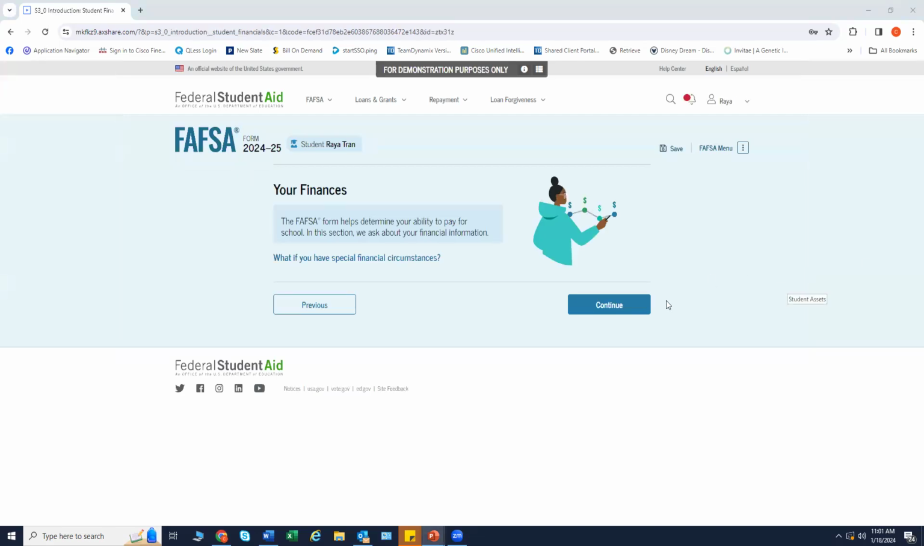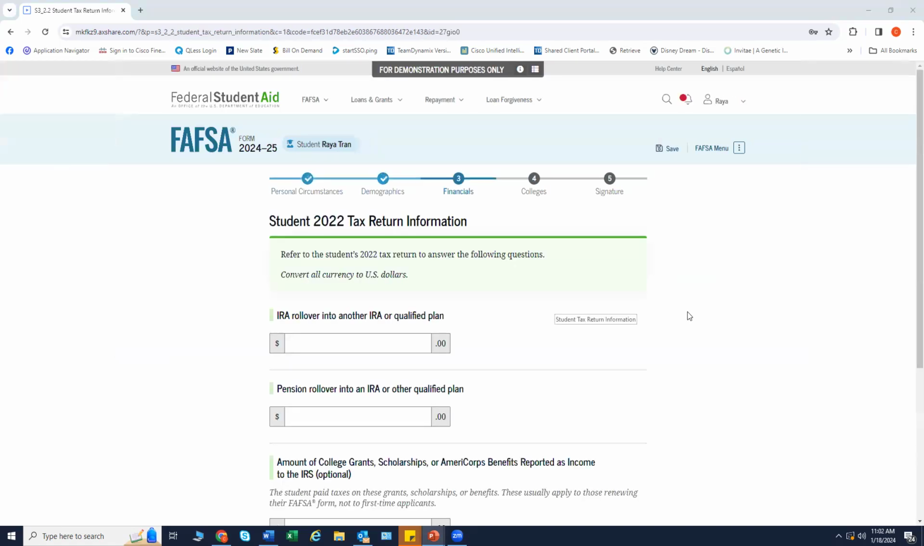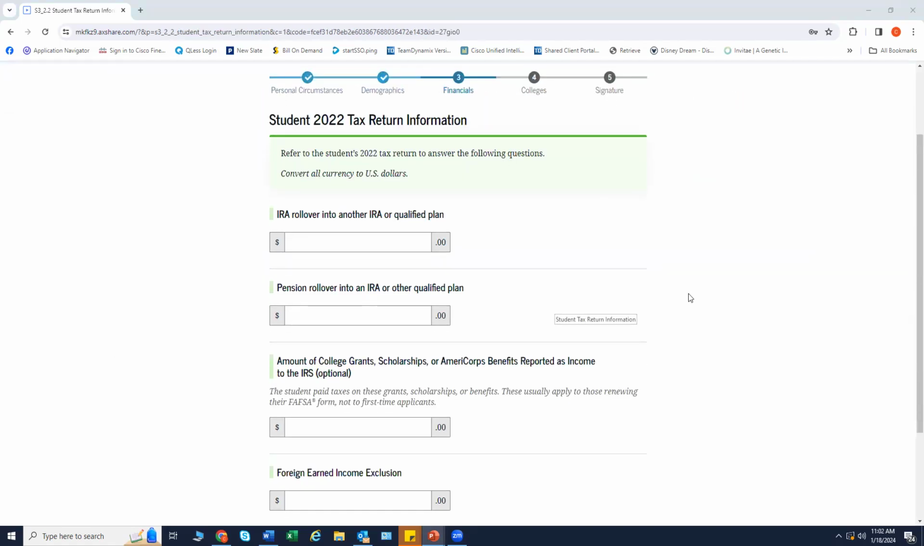So, this is the first page within the student's financial section. It provides an overview of the section. The student is asked questions about their 2022 tax return. The student enters a response in each field.